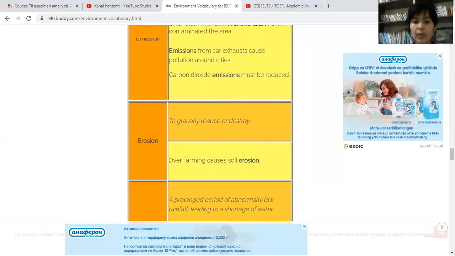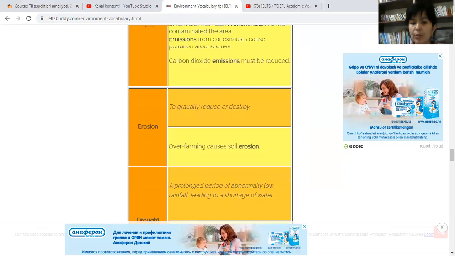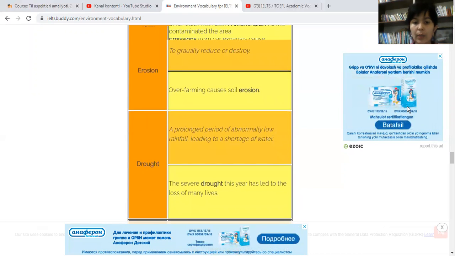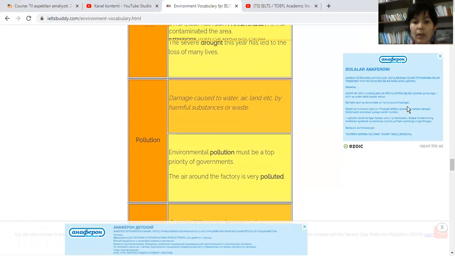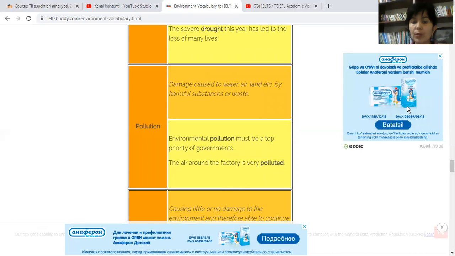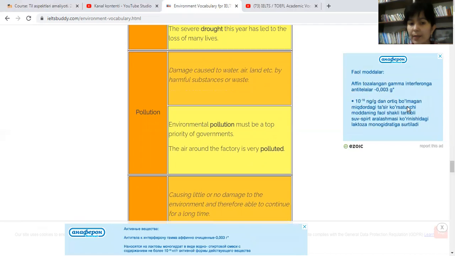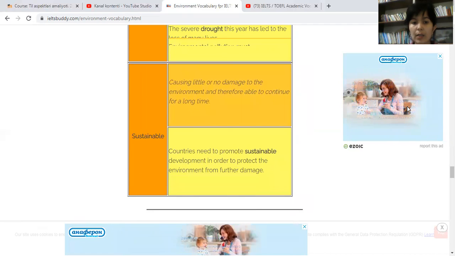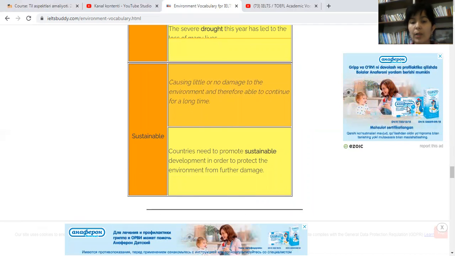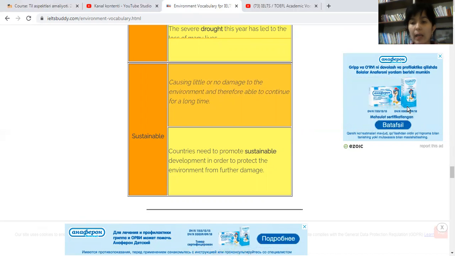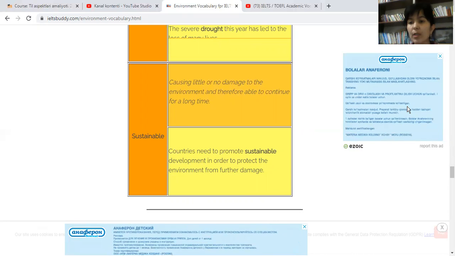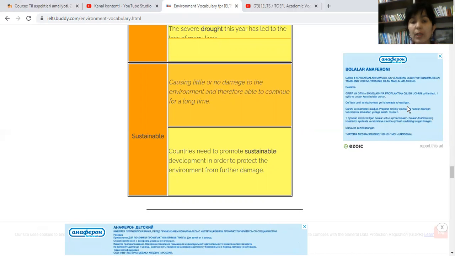Erosion, gradually reduce or destroy. Drought, a prolonged period of abnormally low rainfall, leading to a shortage of water. Pollution, damage caused to water, air, land, and so on by harmful substances or waste. Sustainable, causing little or no damage to the environment and therefore able to continue for a long time. So here are the new words for today's lesson.